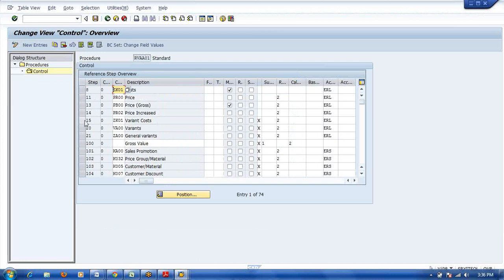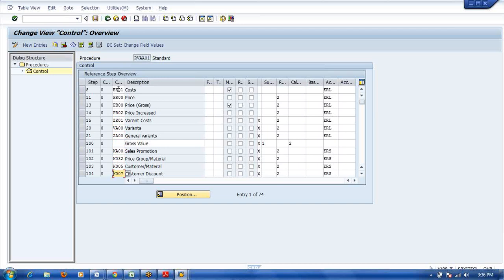Here also, what would be the value for the condition types that are there? Here variant, cost, variance, general variance. Okay, here also again condition types are there. Assume here so many condition types are there: EK01, PR00, PP00, variant, cost, variant, general variance, formula K00, K32, K005. So many condition types are there.